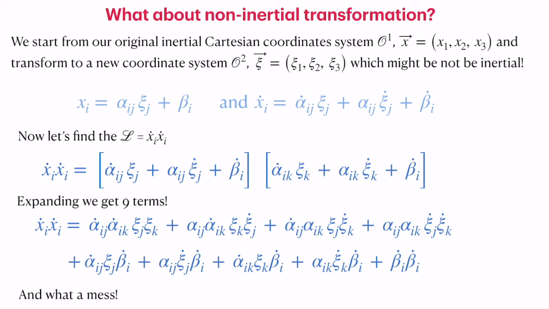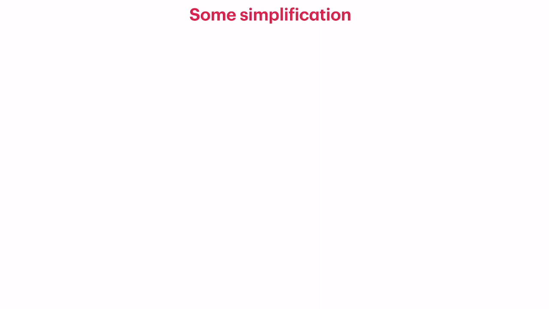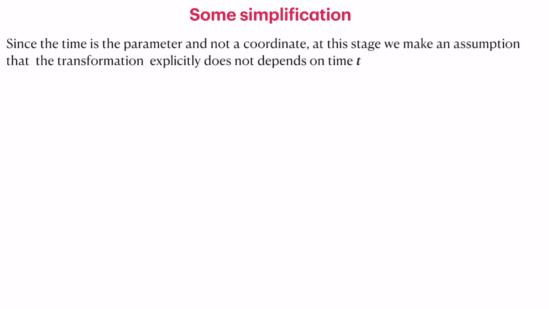This is complicated. One of the simplifications happens if we assume that the coordinate transformation itself doesn't depend explicitly on time. Now you see that time is not a coordinate here. Unlike relativity, in Newtonian mechanics, time is a fixed parameter eternally flowing on its own way. So this is in no way a coordinate system parameter.